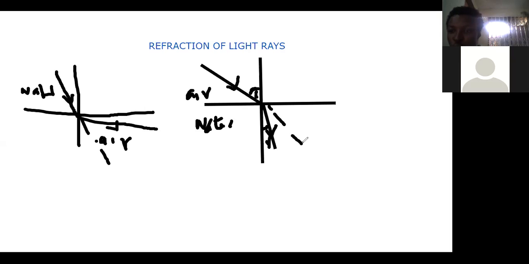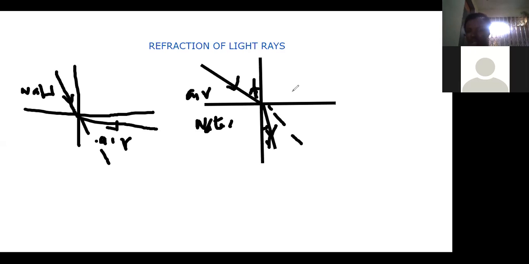Number two, we call it Snell's law. And this is how it says: the ratio of the sine of the angle of incidence in one medium to the sine of the angle of refraction in another medium is constant for two media. That means the ratio of the sine of the angle in this medium to that of the angle in this medium is constant for two media.